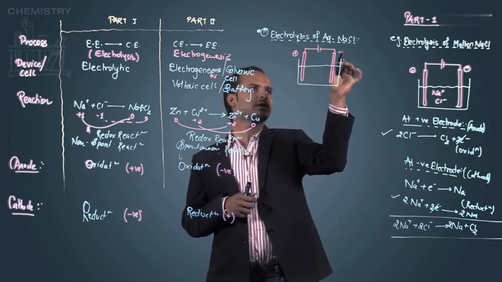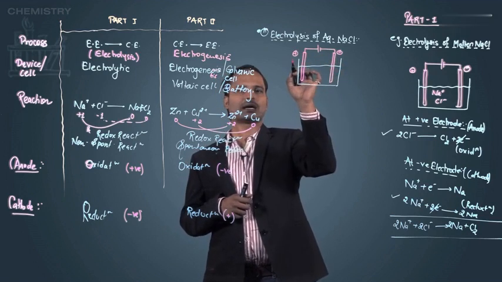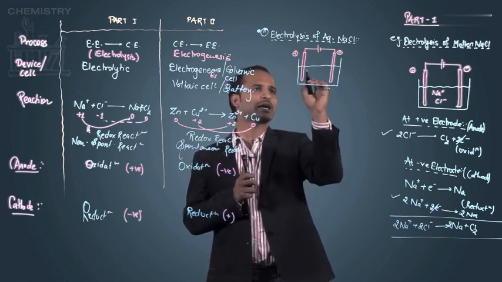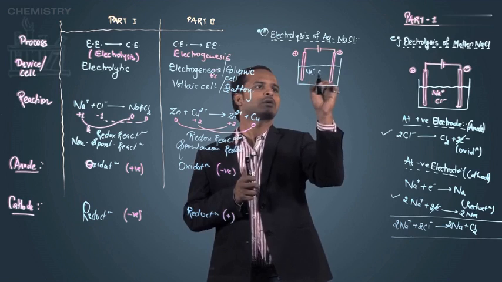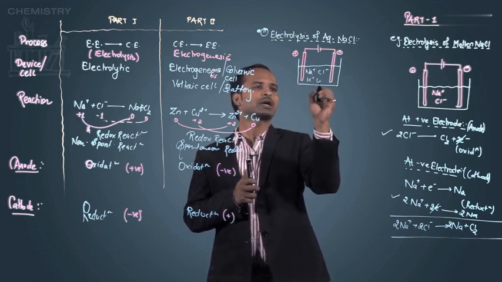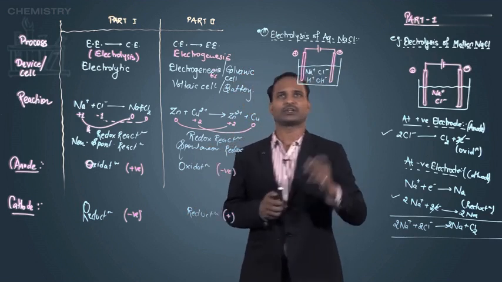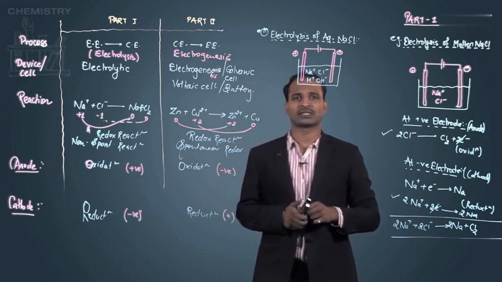Again there is a positive electrode and a negative electrode. Aqueous NaCl means the ions will be Na plus and Cl minus, and there are 2 more ions from water, that is H plus and OH minus. So finally we have these ions inside.